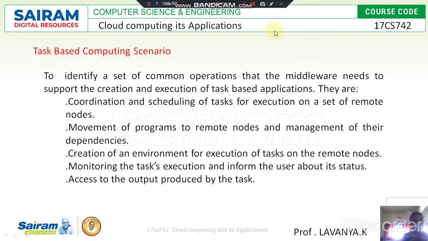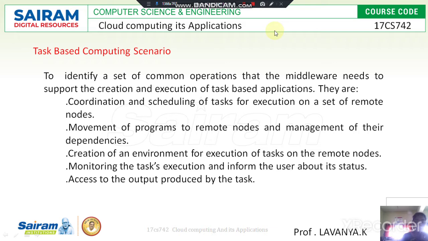It also manages their dependencies, and it creates and executes different types of tasks on the remote nodes. It monitors and informs the users about the particular tasks, and it also evaluates the status of the user tasks. Then it also has access to the output of the particular task. So these are all the different operations which we see in task-based applications.